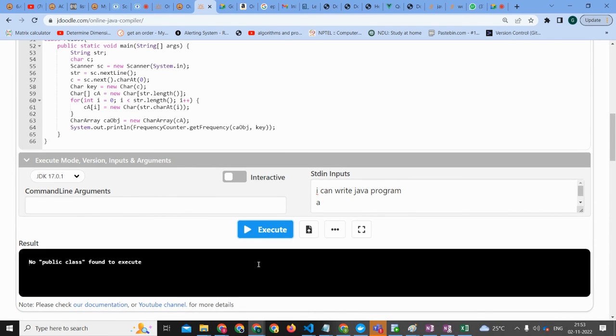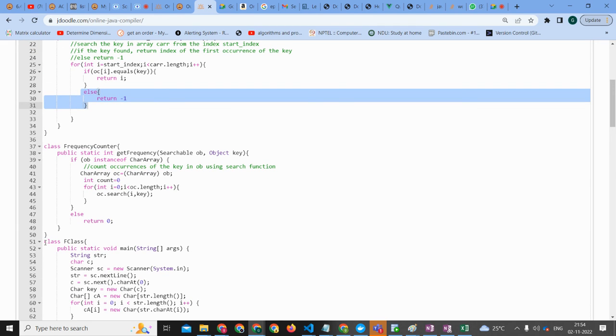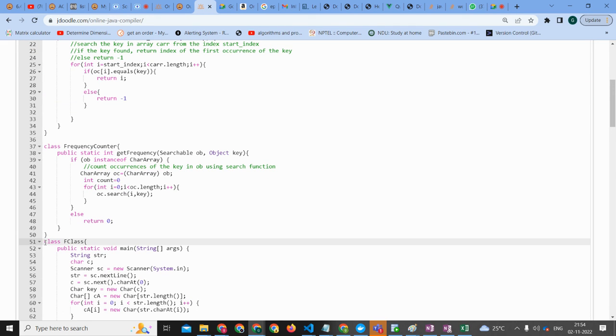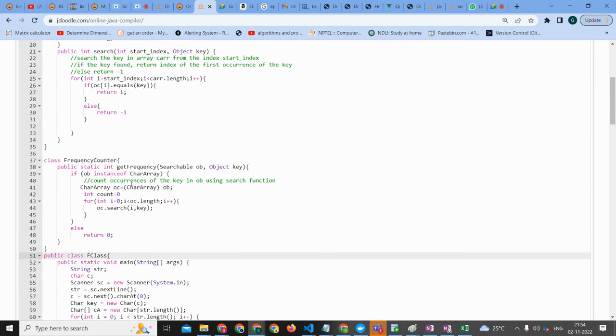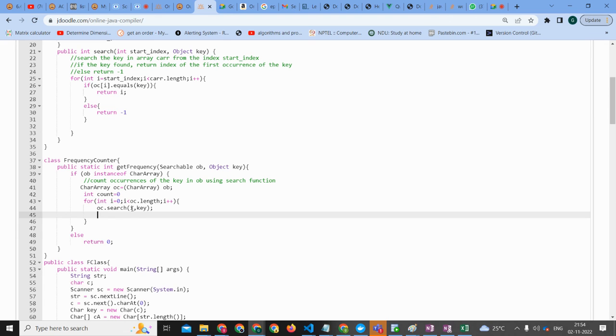Yes, I mean, there will be one problem. When we are searching a key, if we find that key at a certain position, and we increment just by one, and we run the loop again and find that key again, then it is duplicating the result, no? After line 43, in line 44, if it is double equal to 1, we should increment the counter, I think so. We should set one counter.